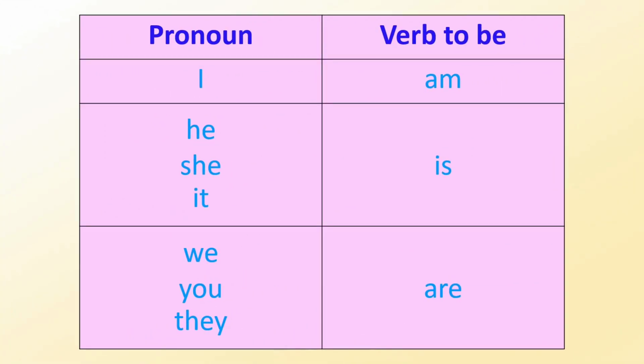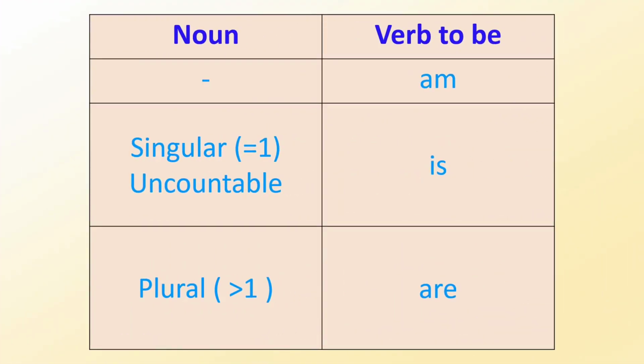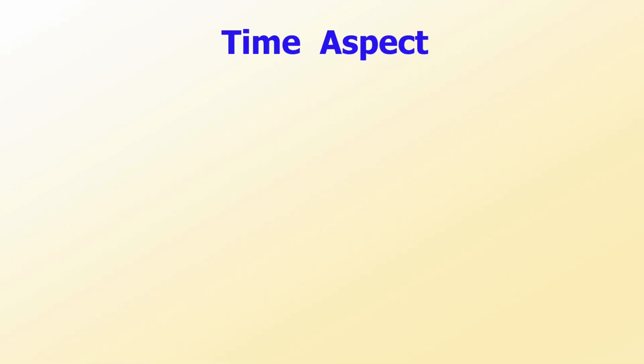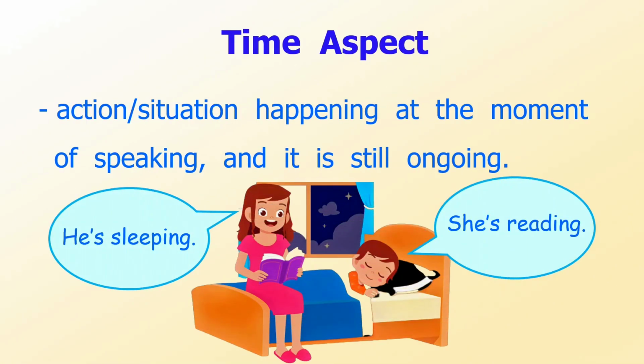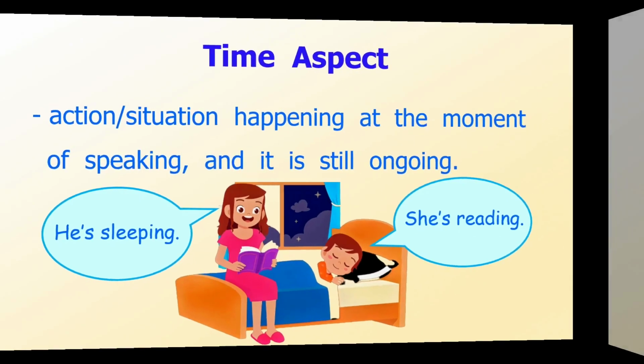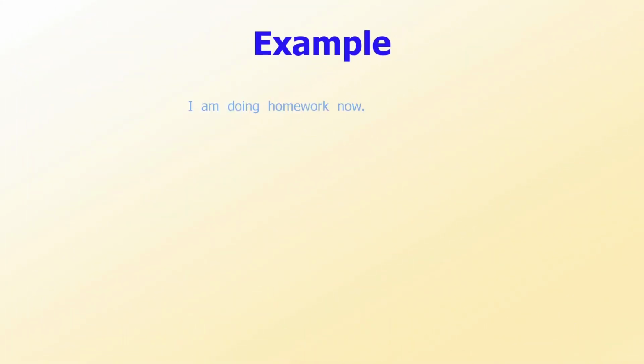This table shows how to use am, is, or are, when the subject is a pronoun. And this table shows how to use am, is, or are, when the subject is a noun. In the present continuous tense, the action, or situation, is happening at the moment of speaking, and it is still ongoing. Let's see some examples.